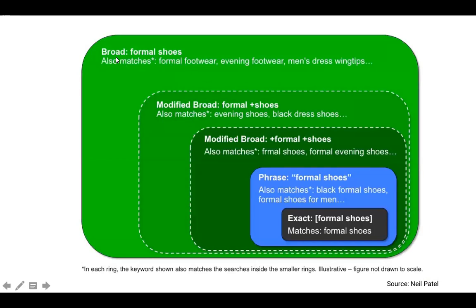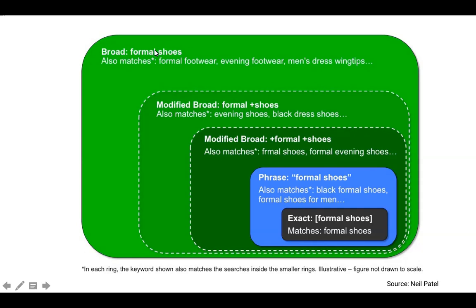As I said, if you put a keyword without any apostrophes and square brackets, then Google tries to decipher every word with synonyms and other meaningful words, sometimes even spelling mistakes. Like formal shoes: whenever we search, Google may understand formal footwear, a synonym of shoes, evening footwear, men's dress wingtips. Now Google has an open mind for this word.